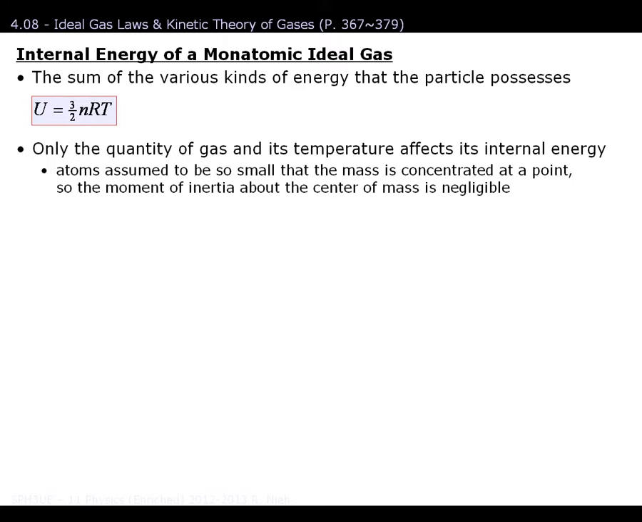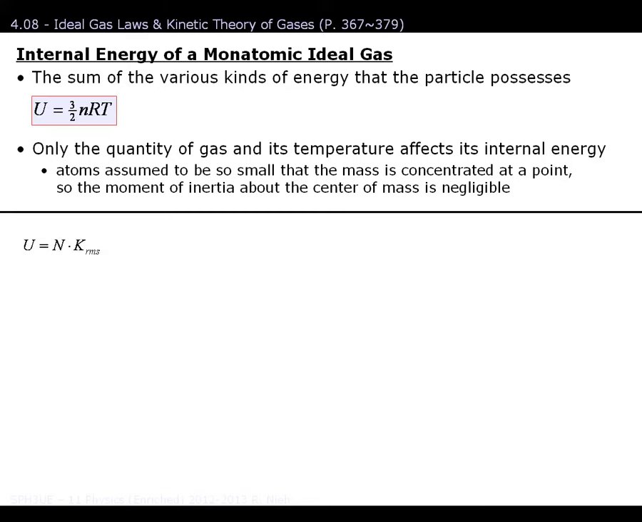The internal energy of a gas can be defined by this formula here. So only the quantity of gas inside a container and its temperature affects its internal energy. So let's create this formula from scratch. We know that the internal energy is equal to the average kinetic energy of that one particle of gas times the number of gas particles inside the container. And since k-RMS is equal to 3/2 times Boltzmann's constant times temperature, we can sub that into the formula.